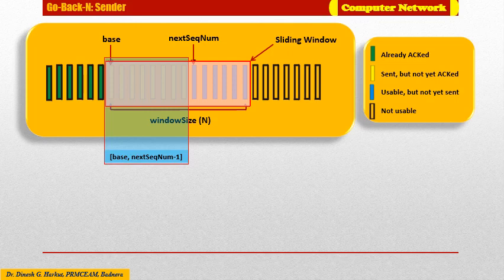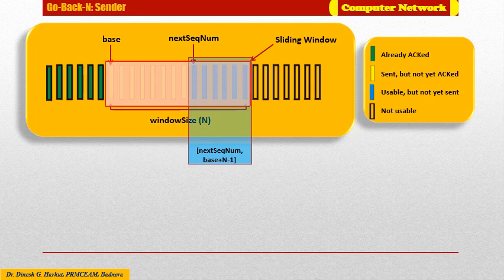The third range would be sequence numbers in the interval next sequence number to base plus N minus 1, which can be used for packets that can be sent immediately should data arrive from the upper layer. This means it is the allowable number of packets still pending which can be sent by the sender to the receiver if data is available from the upper layer.